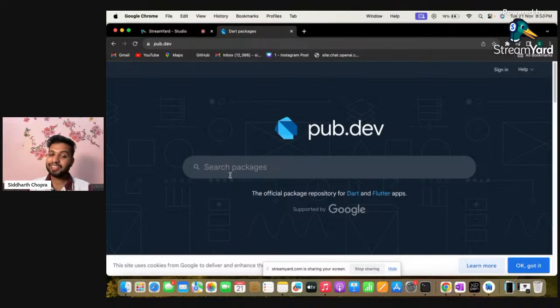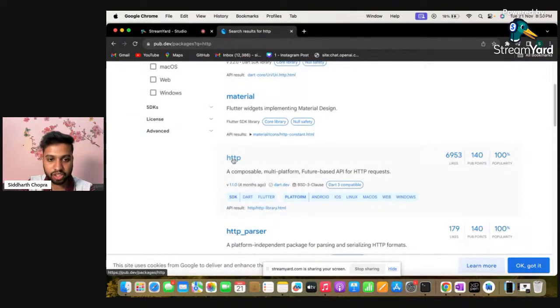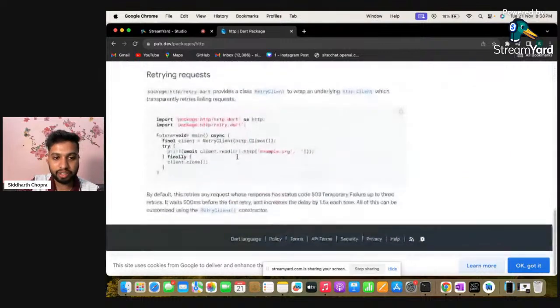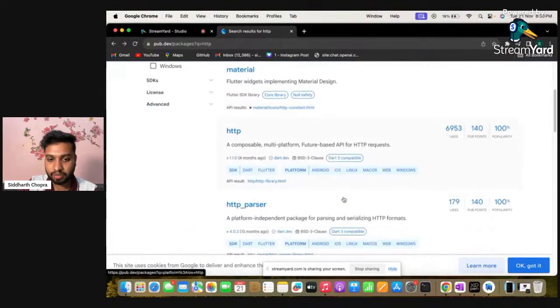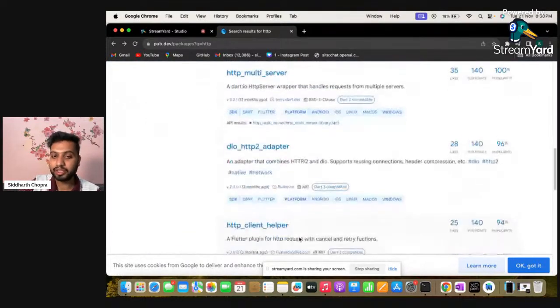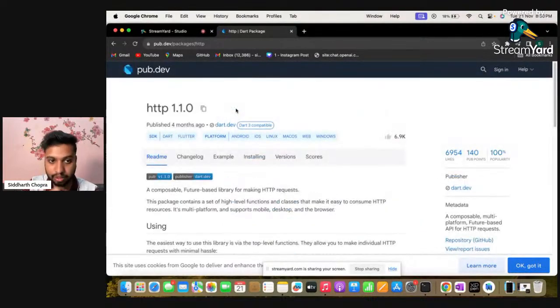The package we are going to use is HTTP. Here's the HTTP package. You can see various points here, like 6953 likes and 100% popularity. If you click on it, you will find various information available here. This is officially created by the Dart team, Dart.dev. You will find who has created it, which company or person. So this is the official package of Dart.dev, created by the Dart community.